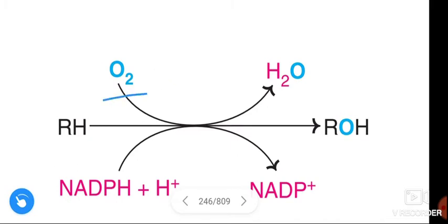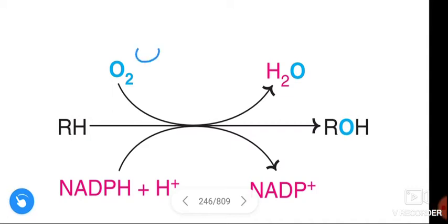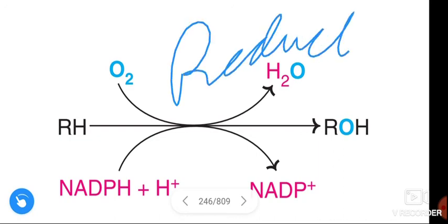Because in O2 the charge of oxygen is 0, since both atoms are the same. When you come here, the charge of oxygen is -2. So from 0 to -2, we call this reduction.